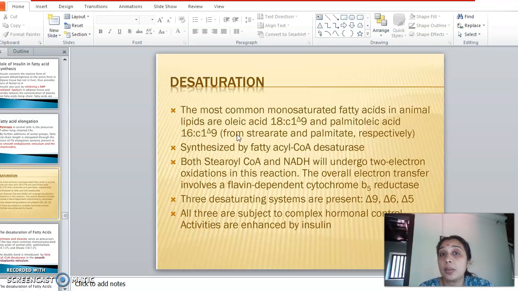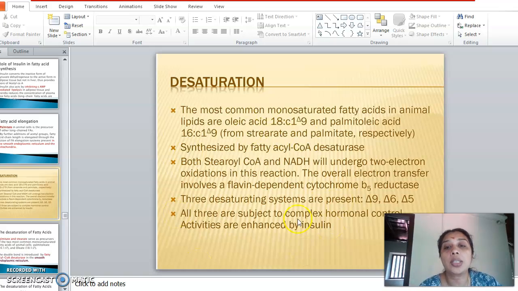Oxidation here means removal of hydrogen atom. So there are different types of oxidation reactions, right? Oxidation means removal of hydrogen is also oxidation. Incorporation of oxygen is also oxidation. Then ferrous ion to ferric ion, Fe2+ to Fe3+, that too is an oxidation reaction. Oxidation can happen through different ways.